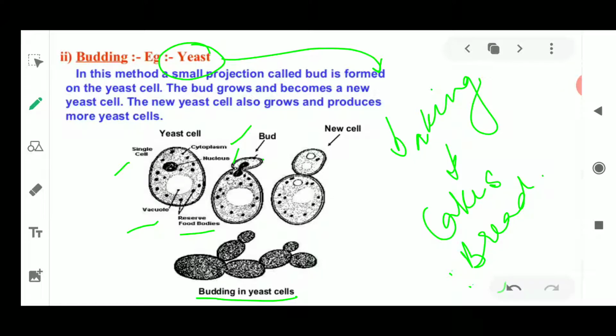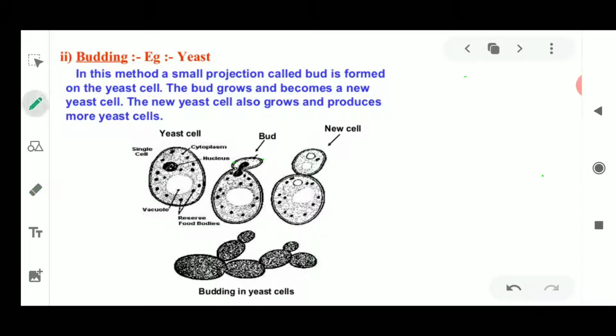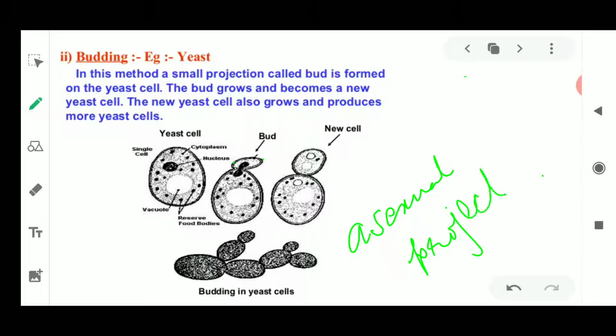Now how does this budding take place? Budding is a kind of asexual mode of reproduction. And why do we call it budding? Here, a bud is coming out, a projection-like structure. Projection means an outgrowth. A small projection called a bud is formed on the yeast cell. As you could see, this is a yeast cell, and a small structure is coming out from the main yeast cell, that is a bud.